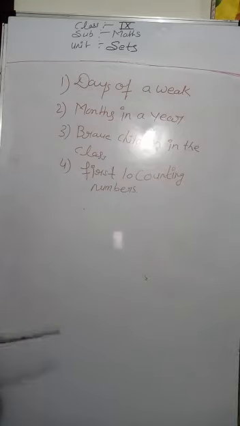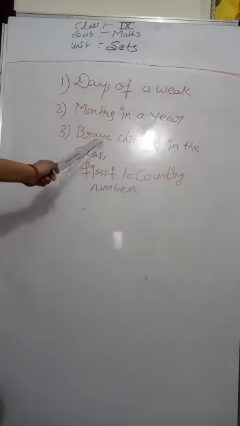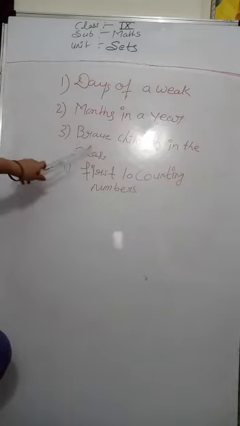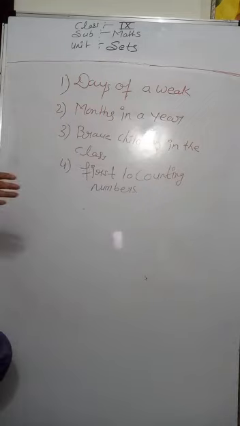Okay, third is brave children in the class. No, it is not an example of a set. Why? Because it depends on the person who is brave or who is not brave, and who is more brave.